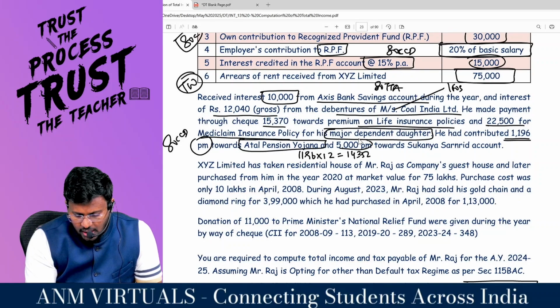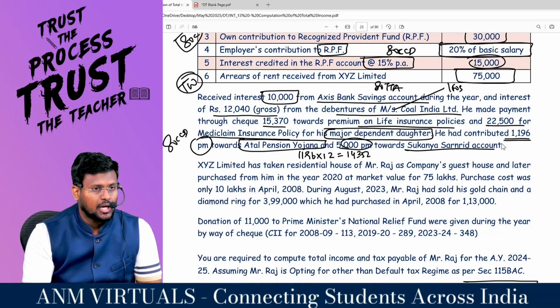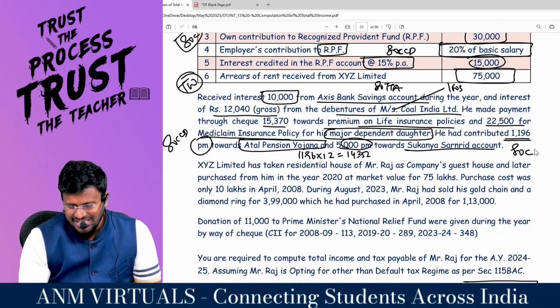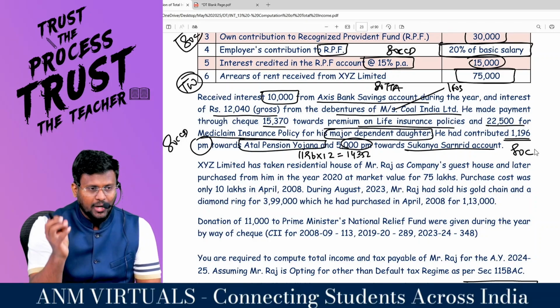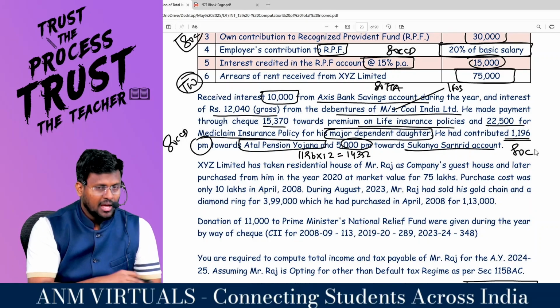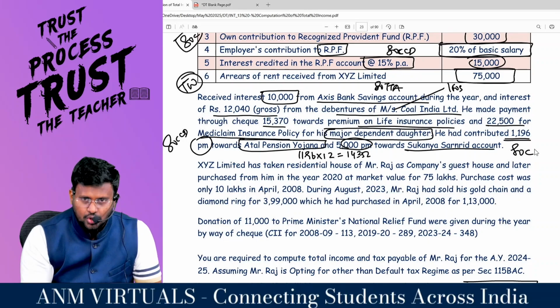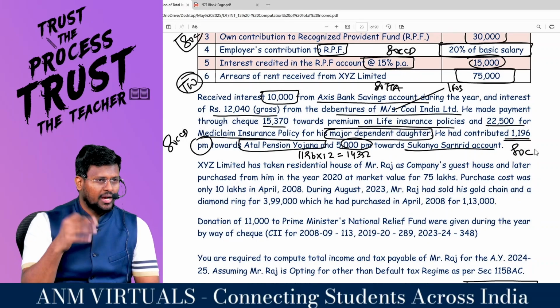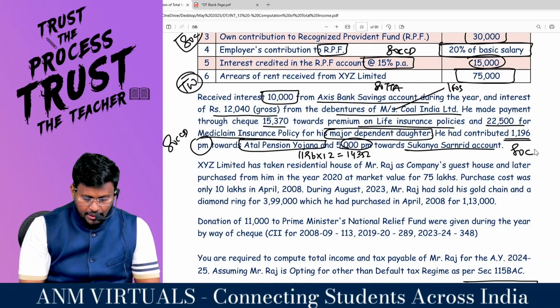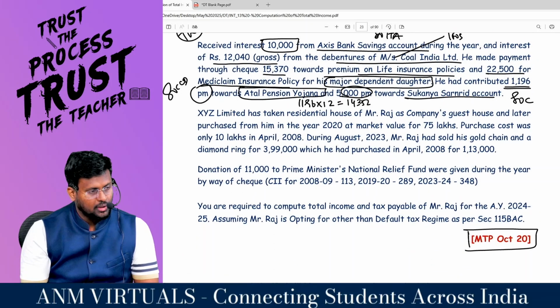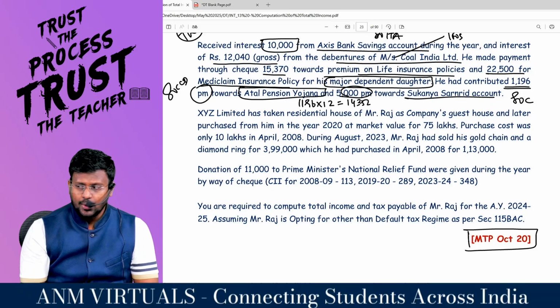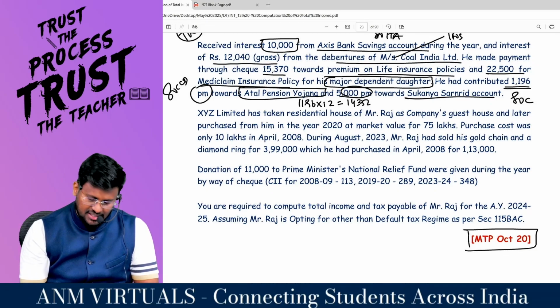And 5,000 per month towards Sukanya Samriddhi account. Sukanya Samriddhi account is 80C. If you are having a girl child, sir, once a girl child is born, you can start an account in her name and you can deposit the money till her 18 years of age. And at the time of her marriage or higher studies, you can withdraw the money and use it for the benefit of that girl child. That is called a Sukanya Samriddhi account. So if you are contributing, government is saying that we are ready to provide you deduction under 80C.